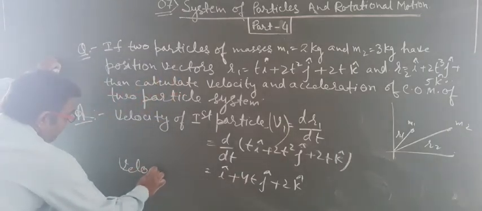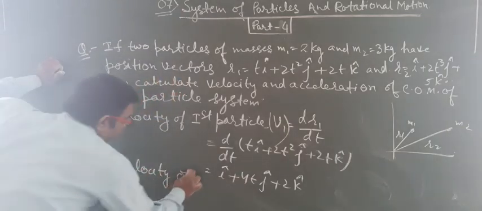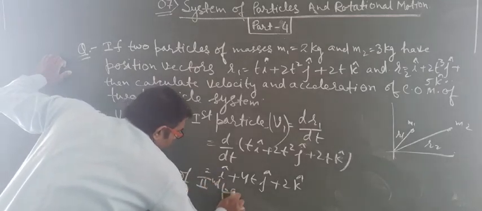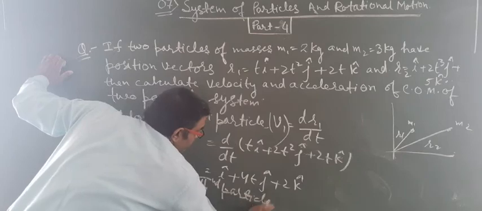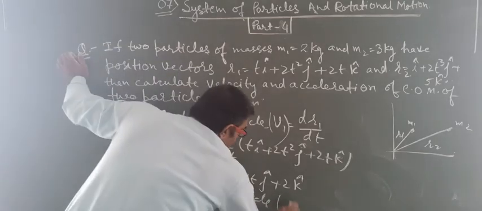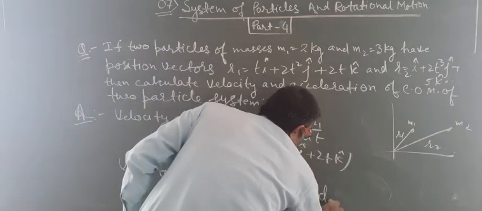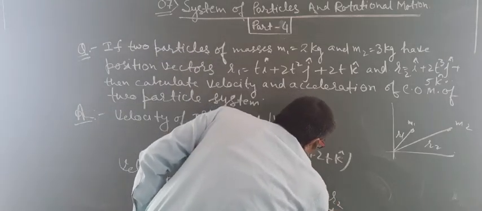Now the velocity of the second particle, that is v2, and it can be written as dr2 upon dt.